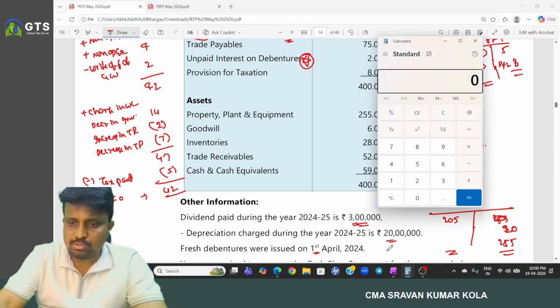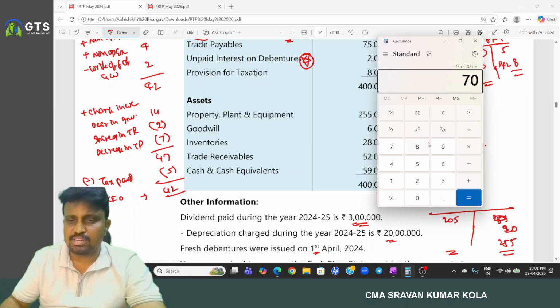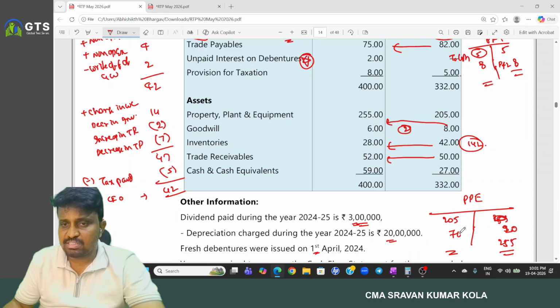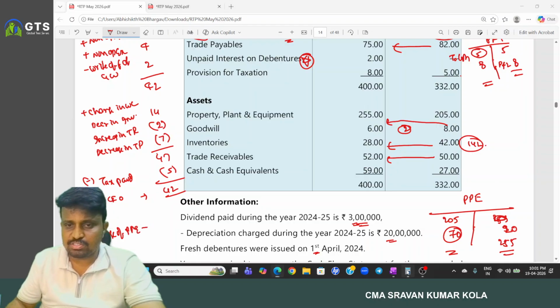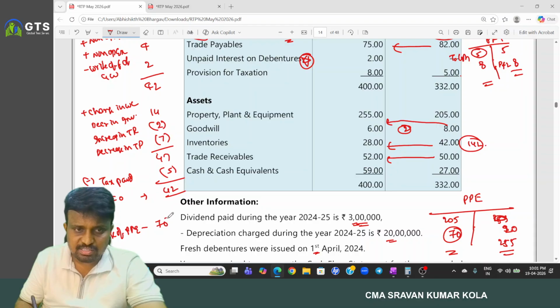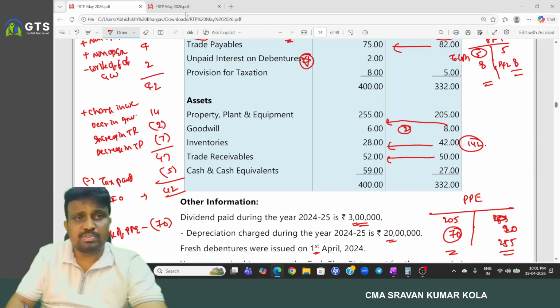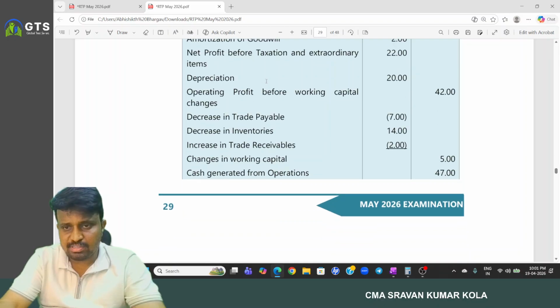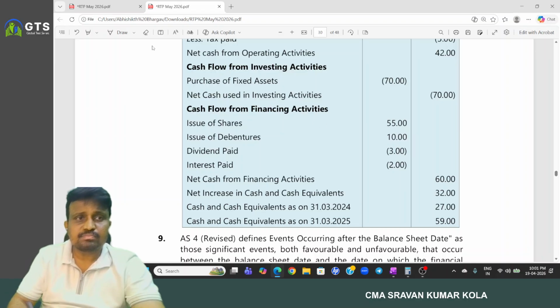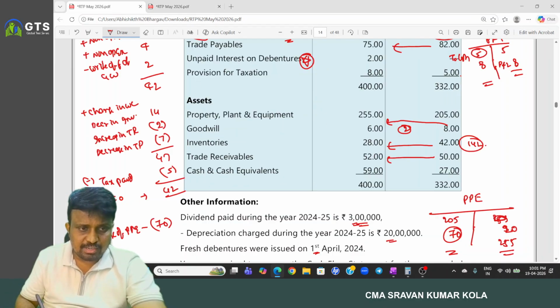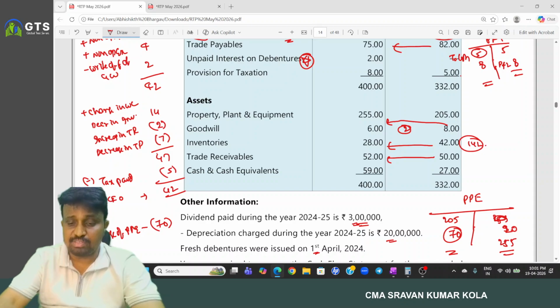So 255 plus 20 minus 205, how much amount? 70. So nothing but purchase of PPE we have to consider. How much? 70. Purchase of PPE we have to consider. So, okay, 70. Next, cash flows from financing activity.